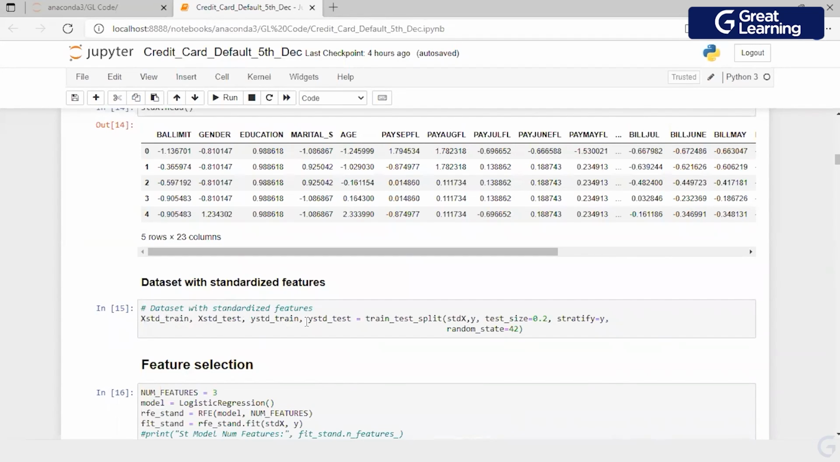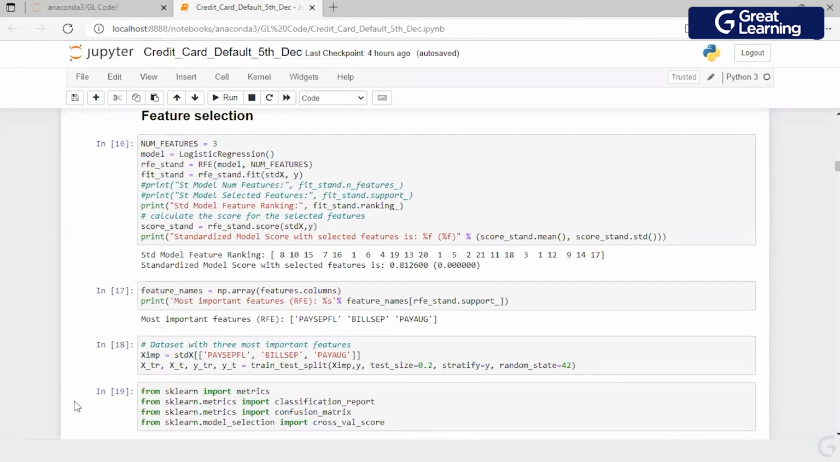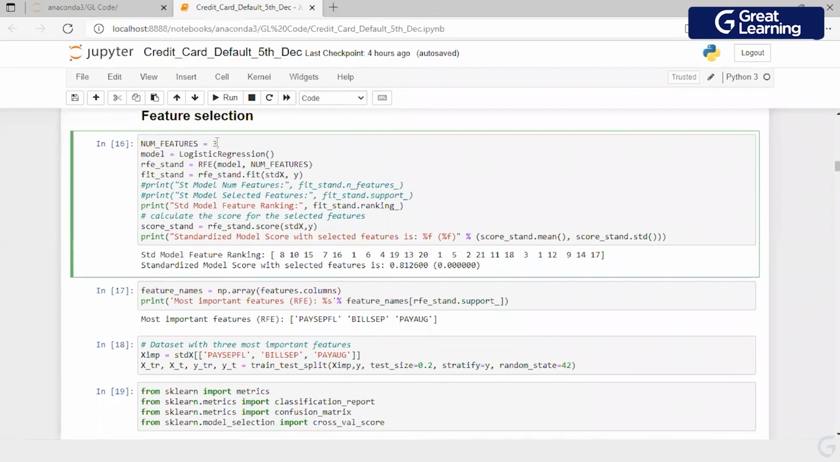train X standardized test, Y standardized train and Y standardized test. Okay. Now, what am I doing here? I am trying to find out a feature selection, which means I am asking the model to select the top 3 features, right? So I have set the number of features as 3. Devesh, this is for you.